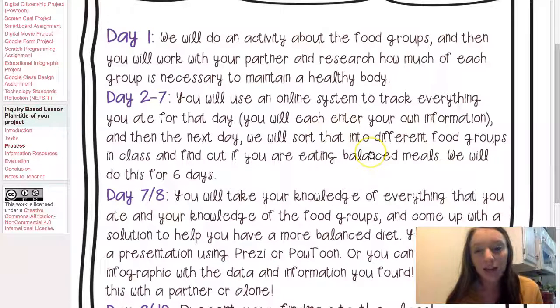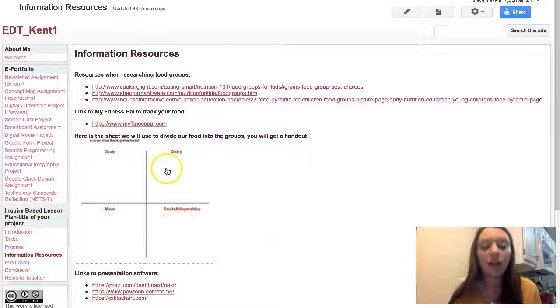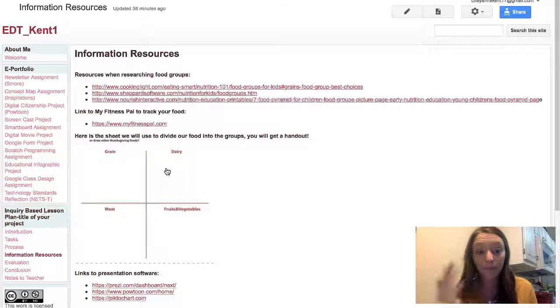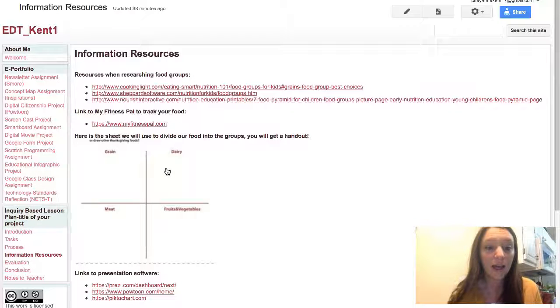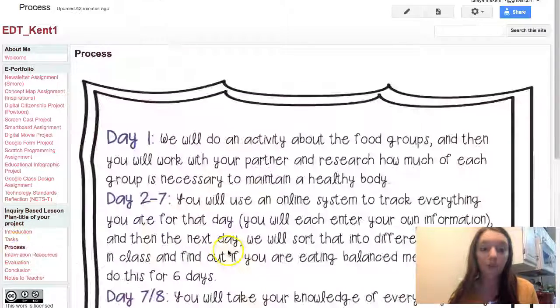And then the next day, they're going to sort into different food groups. On my resources page, I put the handout, but they're all going to get a handout every day that they come into class. Grains, dairy, meat, fruits, and vegetables, that's how they're going to split it up. And they're going to write everything they wrote into those different categories. And that's how they're going to tell if they're eating healthy or not.